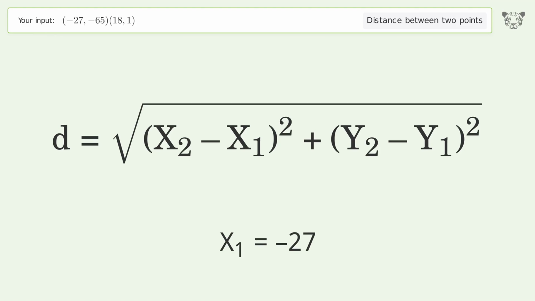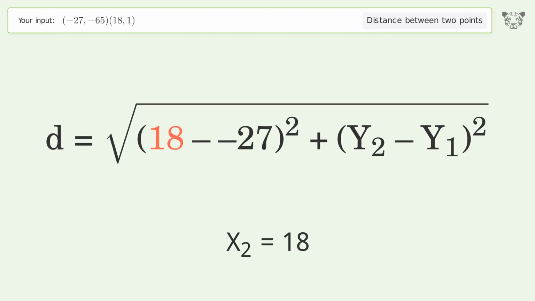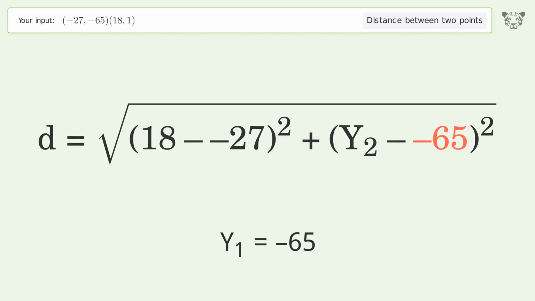x1 equals -27. x2 equals 18. y1 equals -65. y2 equals 1.